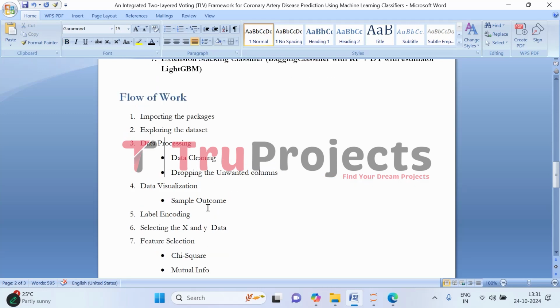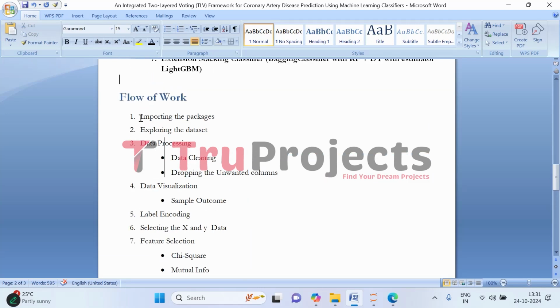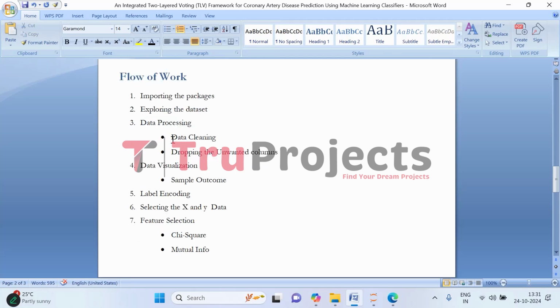Moving on, these are the steps followed to implement the project. Let's understand each of the steps. So first, we import the required packages to implement the project, and then we explore the dataset. So here we explore the Kaggle dataset as well as the UCI dataset. And then we process the dataset, we clean the data, and we drop the unwanted columns.